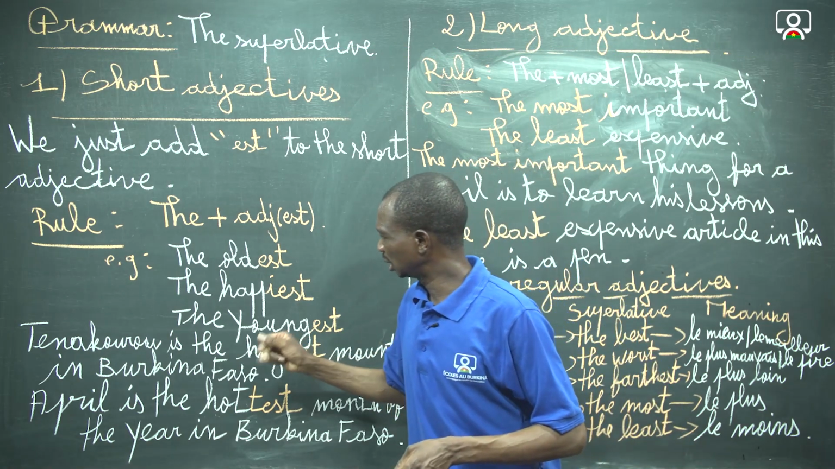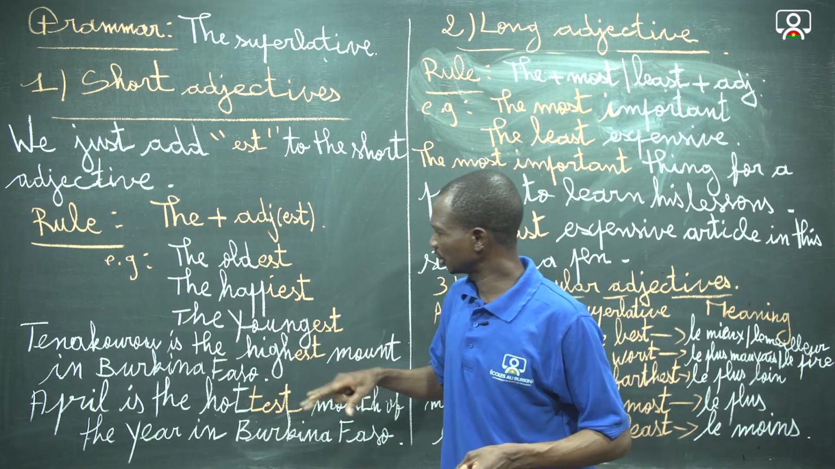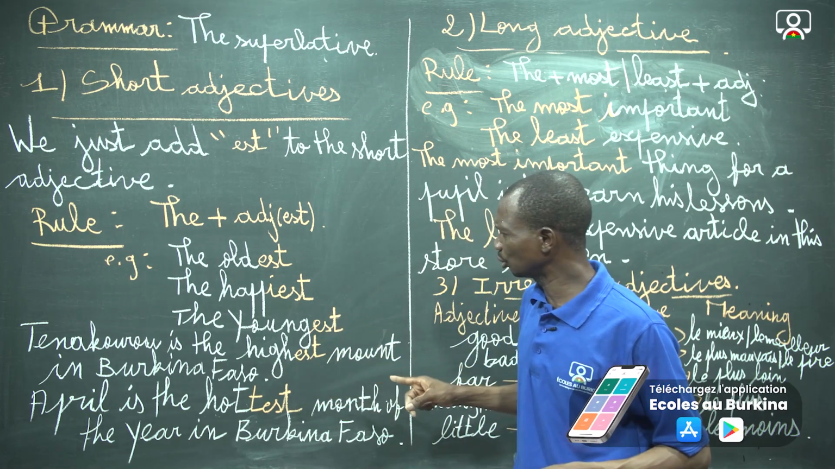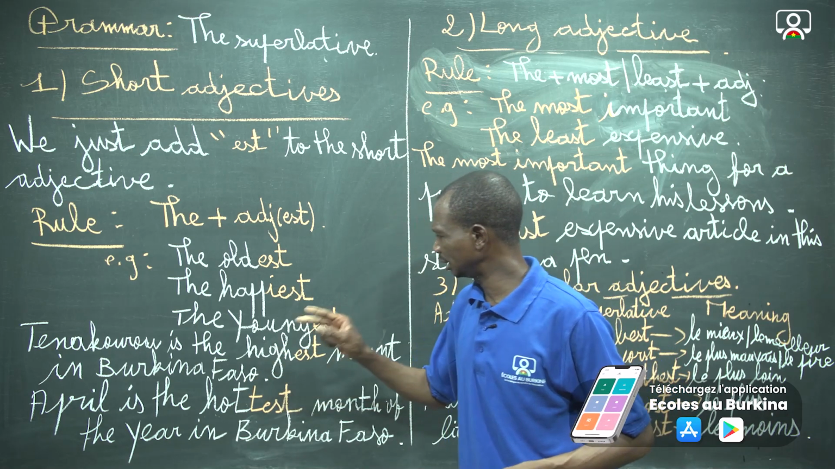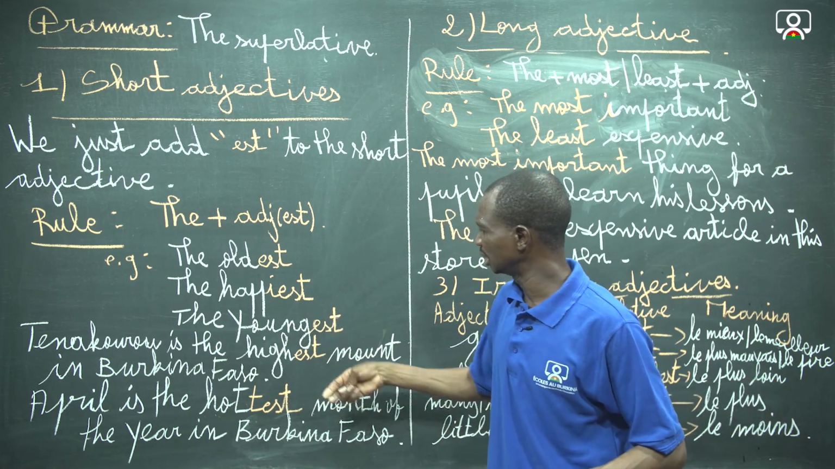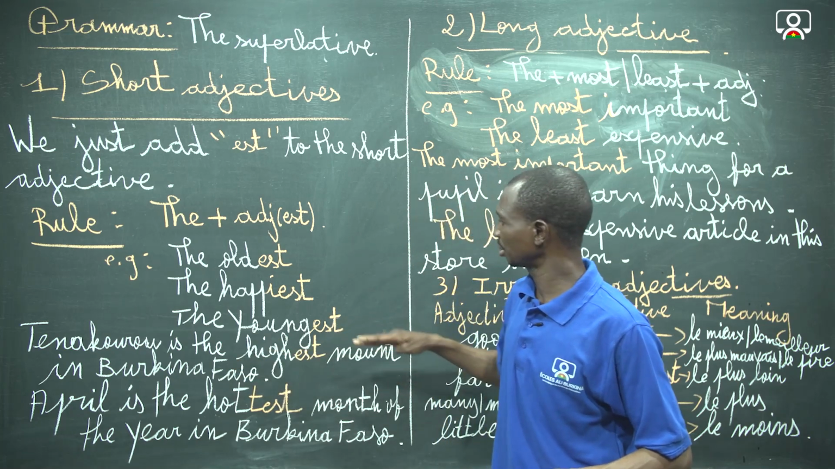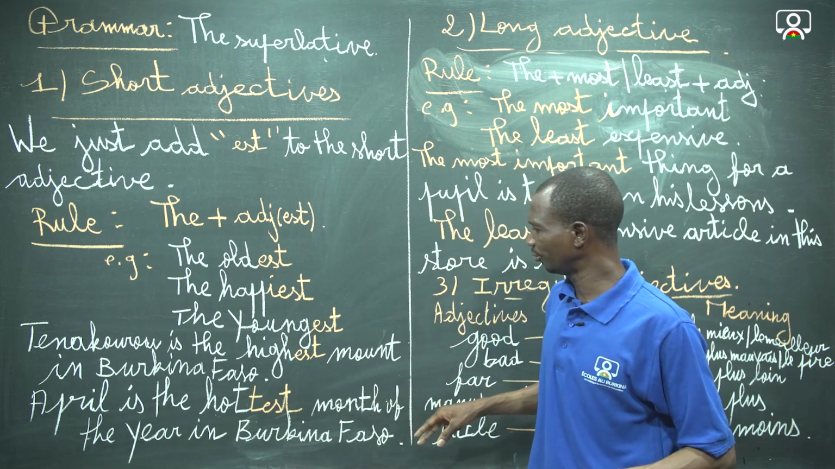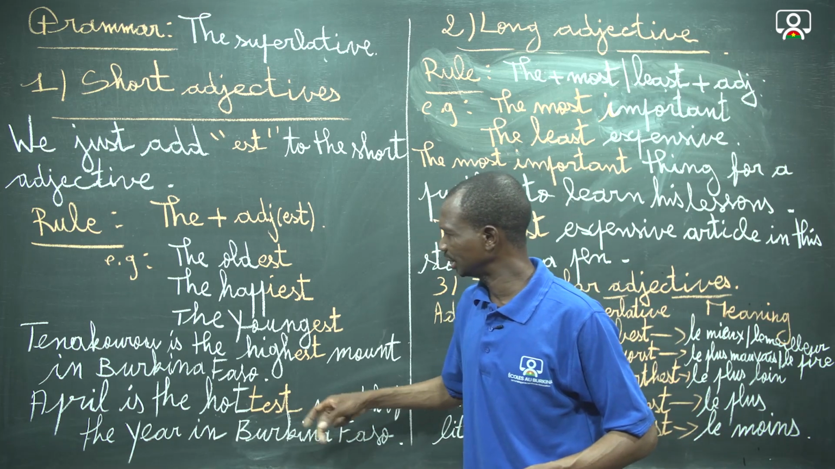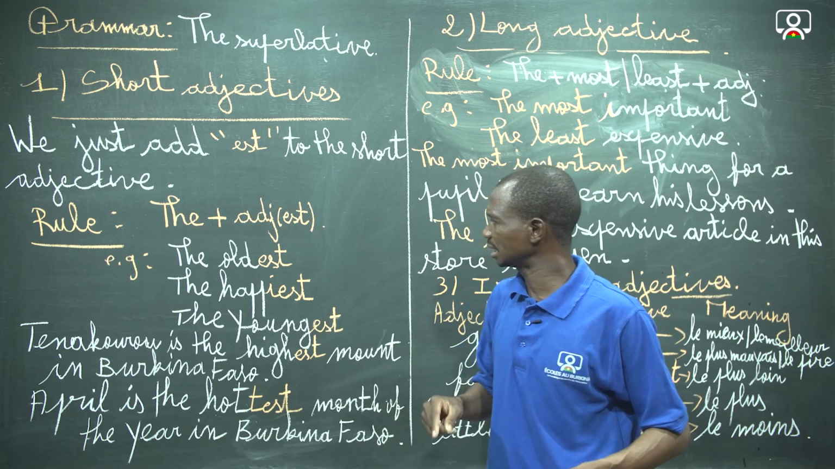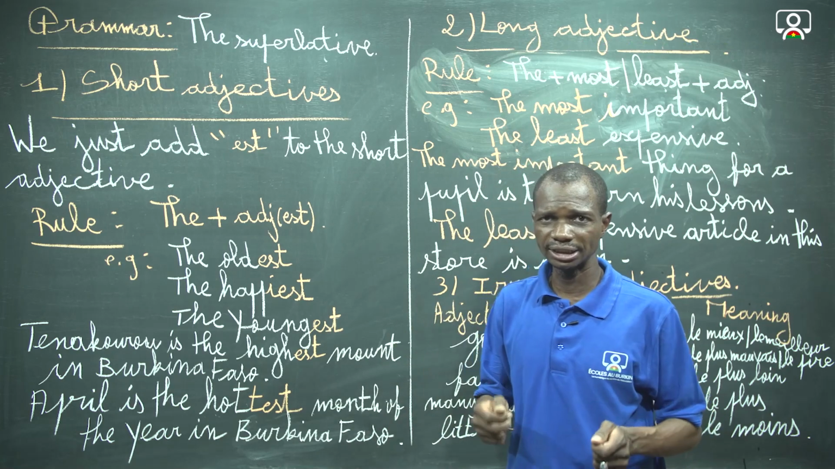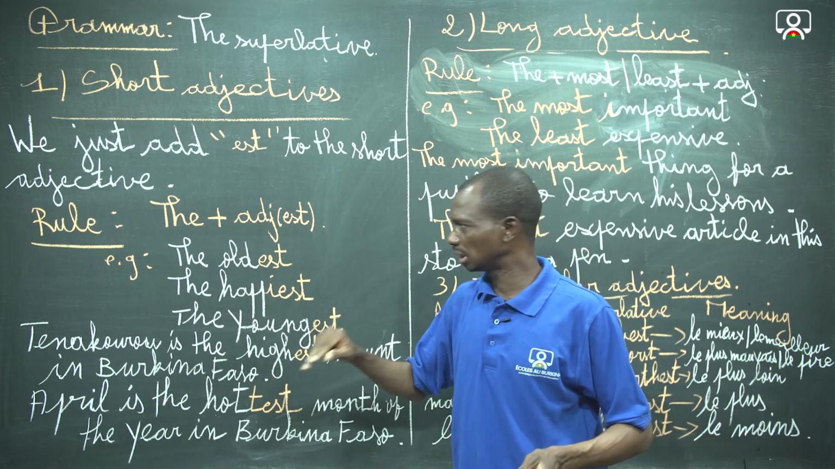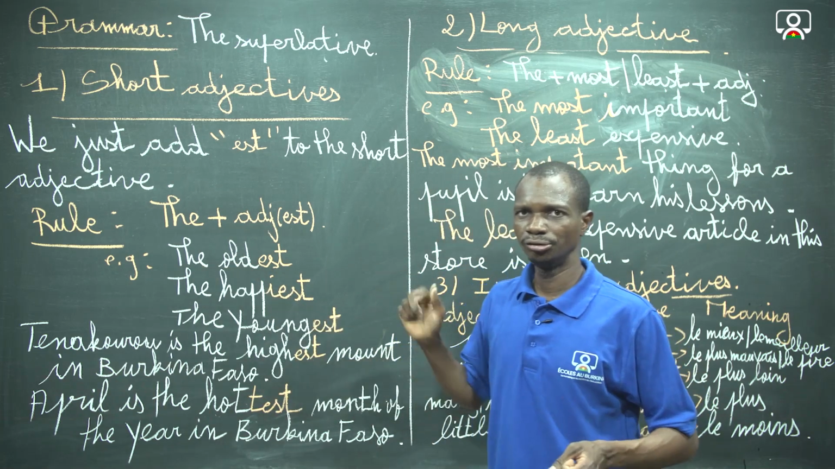Okay. And the contextualizations, as far as the short adjective is concerned, we can see on the board: October is the highest month in Burkina Faso. Here we contextualize the short adjective with the superlative. And the second contextualization is: April is the hottest month of the year in Burkina Faso. This illustrates the rule of formation, saying that to get the superlative with a short adjective, we take the short adjective and we just put est.